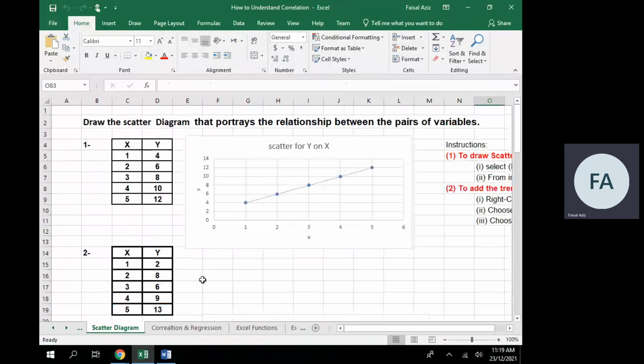Here you can see there is data where we have drawn the scatter diagram. This graph I've already drawn over here, and this shows a positive upward trend from left to right. We can check this and insert a line into it, and this will give us the trend of the line, whether it is moving upward or downward from left to right.